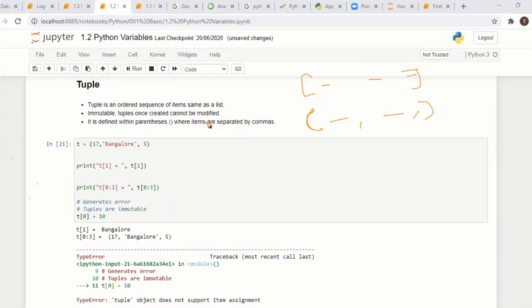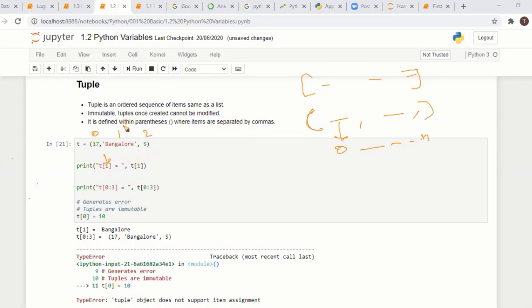This one also has an index, starting from 0, 1, 2, like this. You can access these values based on the index.